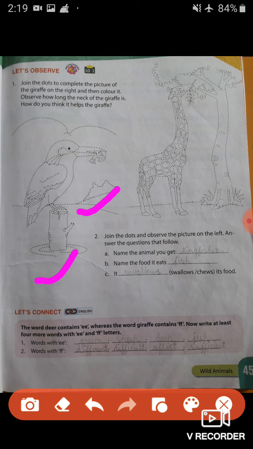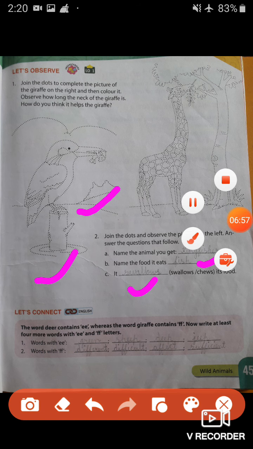This is a kingfisher. Name the food it eats. So students, the food eaten by the kingfisher is fish. So you have to write here fish. It eats blank its food. So students, do you know whether the kingfisher swallows or chews its food? Yes, the kingfisher swallows its food. So you have to join the dots to make the giraffe and kingfisher. Then you have to color them also.